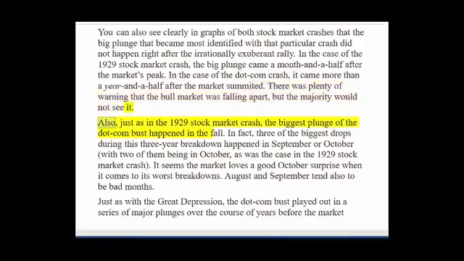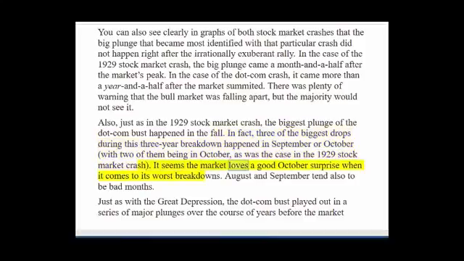Also, just as in the 1929 stock market crash, the biggest plunge of the dot-com bust happened in the fall. In fact, 3 of the biggest drops during this 3-year breakdown happened in September or October, with 2 of them being in October, as was the case in the 1929 stock market crash.